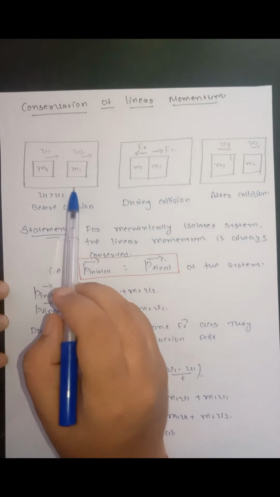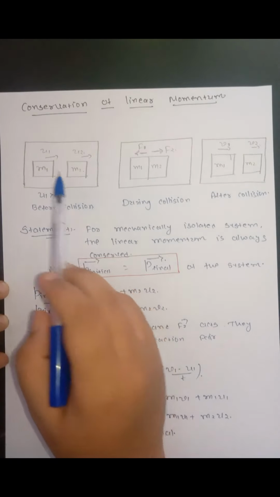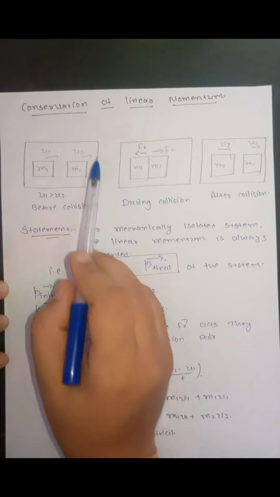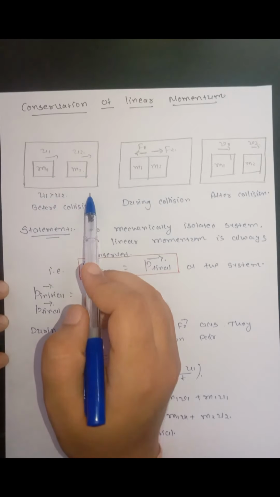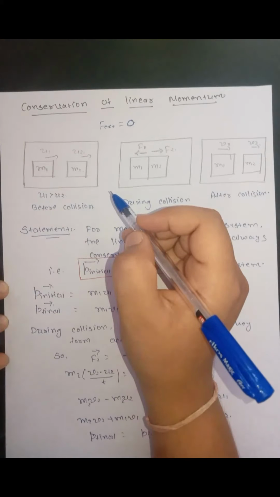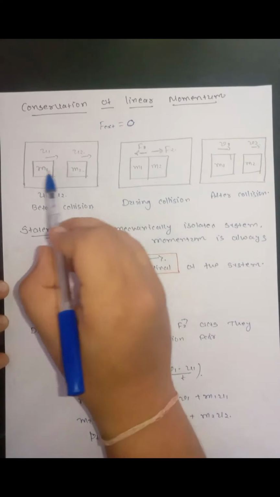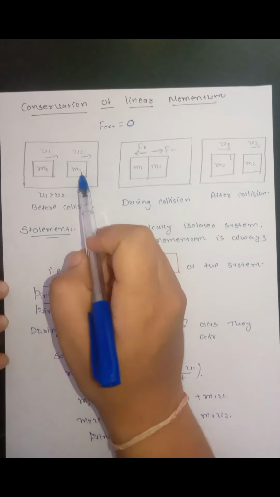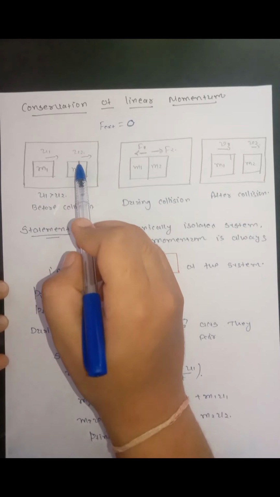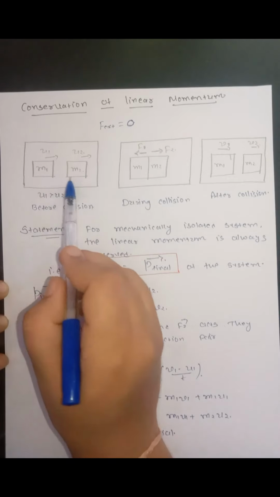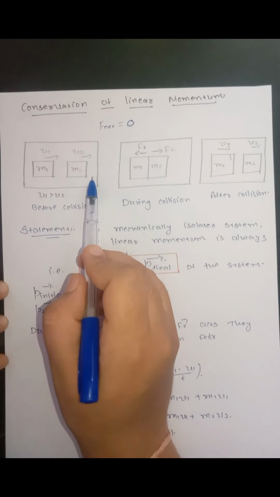To understand this, we are taking one situation. There are two objects having mass m1 and m2 in an isolated system. An isolated system means the net external force on the system is 0. That is called a mechanically isolated system. So the two objects are situated in a mechanically isolated system. Initially they are moving in the same direction with speeds u1 and u2. It is given that u1 is greater than u2 and they are moving in the same straight direction.